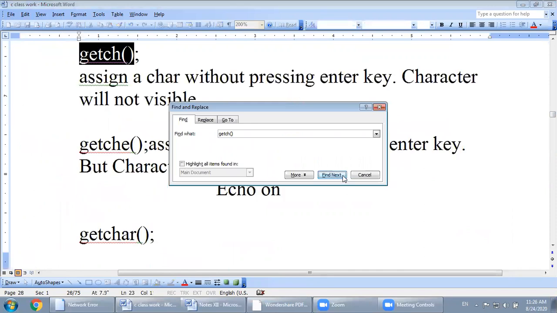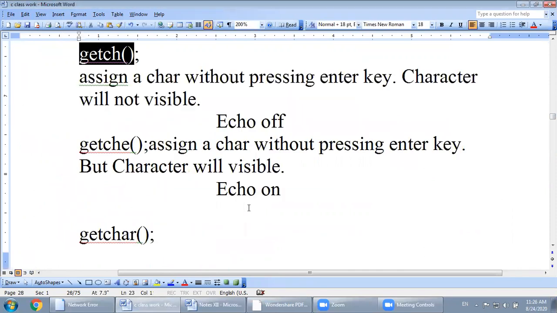Over here, the definition of the getch function is: assign a character. Now keep in mind, the getch function is used only for the character variable. Assign a character without pressing the enter key.